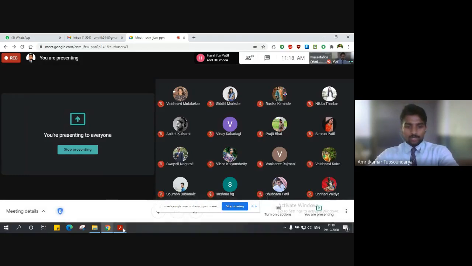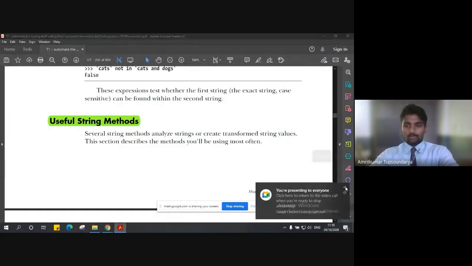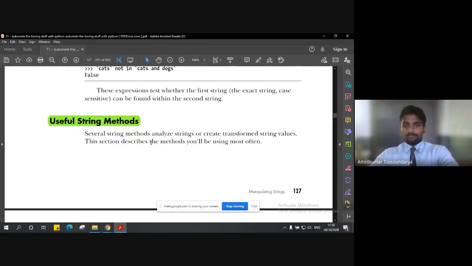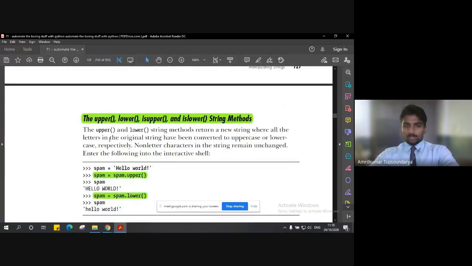So let's have a deep dive into the different types of methods that we can make use of in order to handle these strings. Starting off with the very basic ones. These are the inbuilt methods, and they are named in such a way that they are self-explanatory. But the very important aspect here is to identify the differences between them.